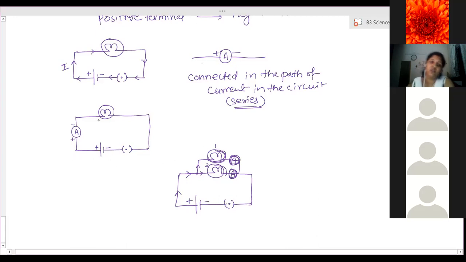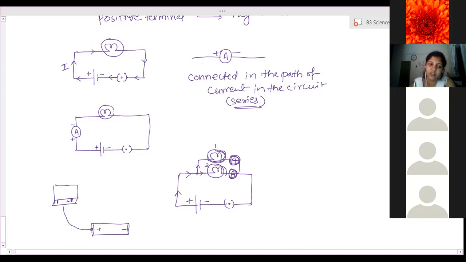Right? So now here what has to be done? This is a battery, with a positive terminal and a negative terminal. One wire will come from the positive terminal and get connected to the ammeter. It has black and red terminals.